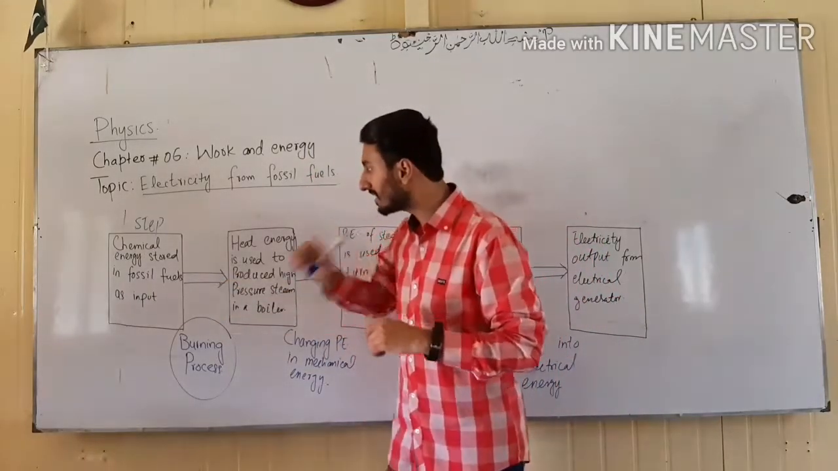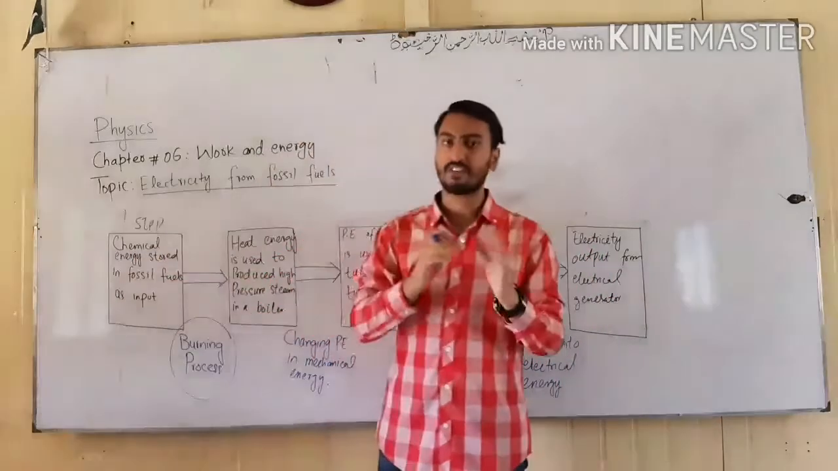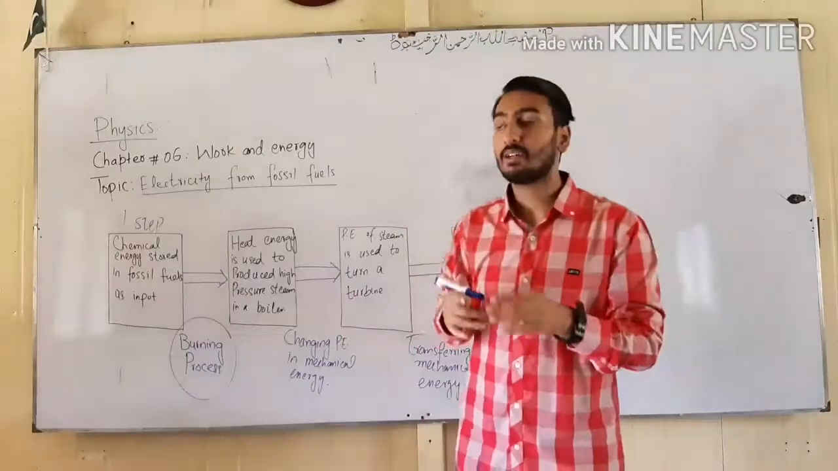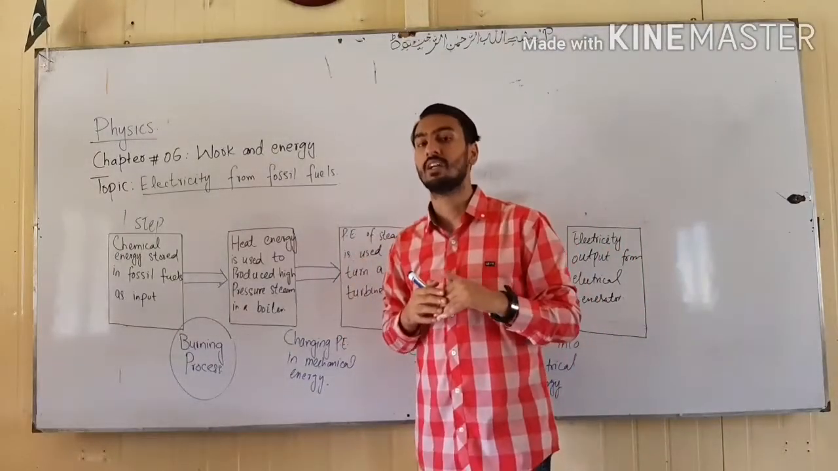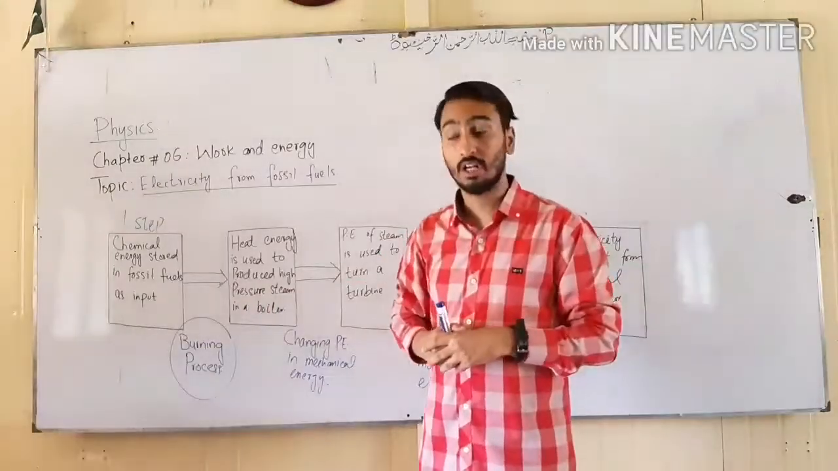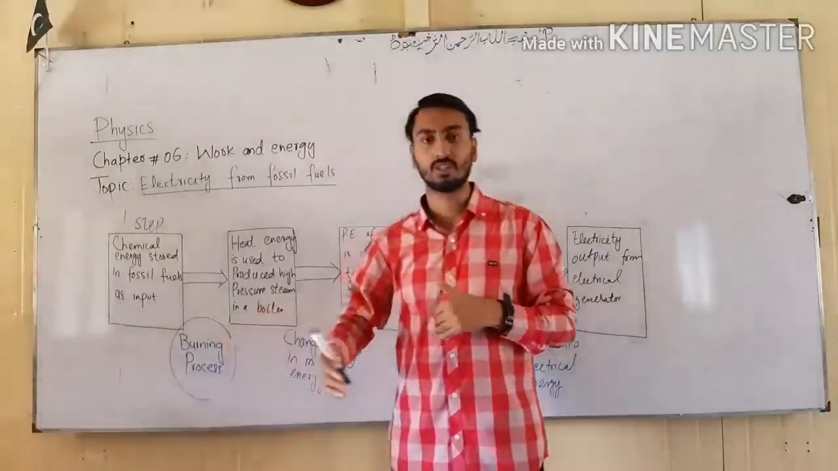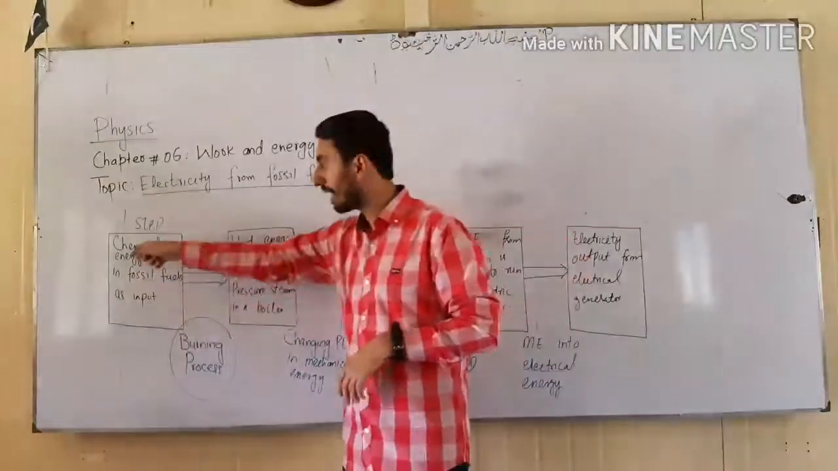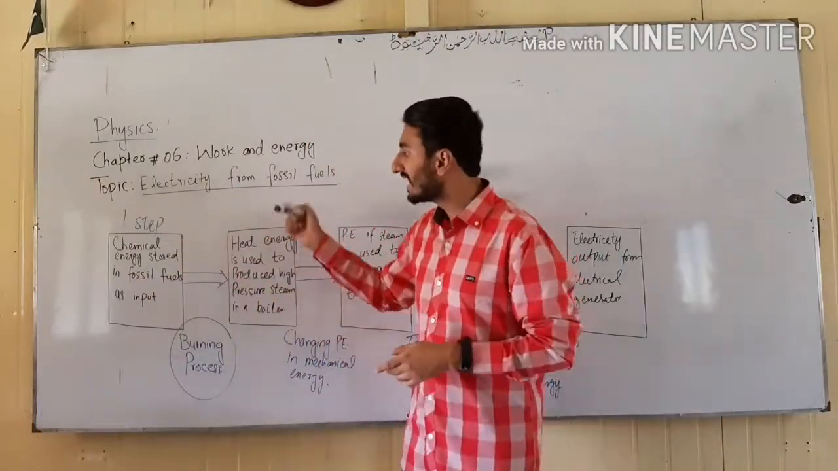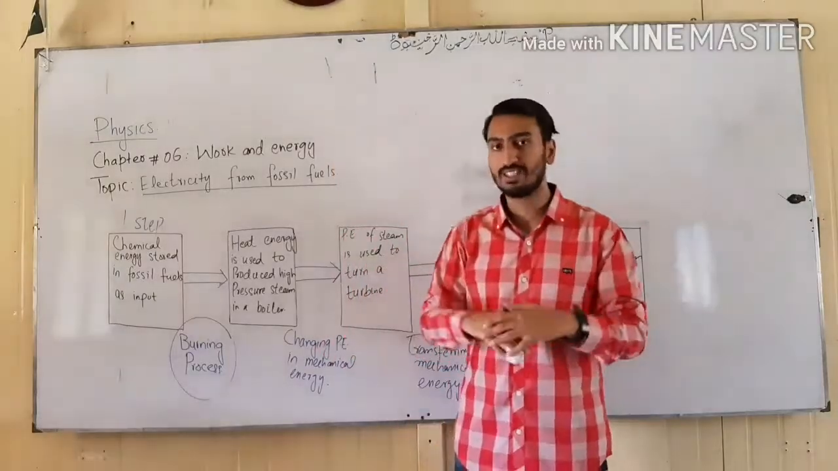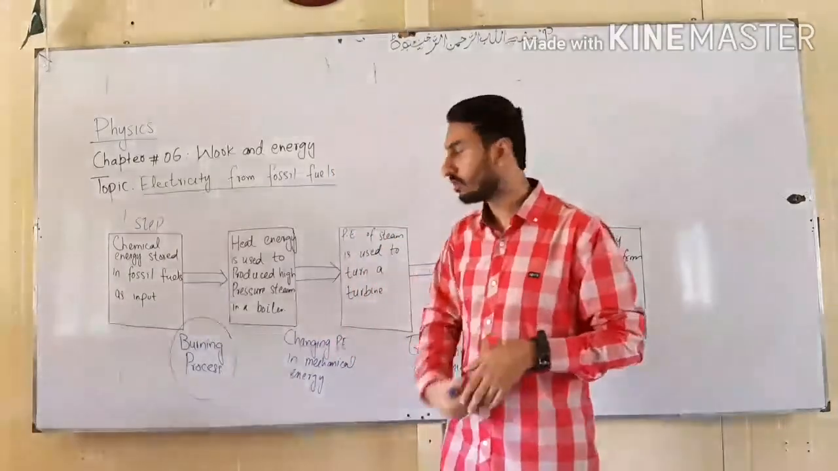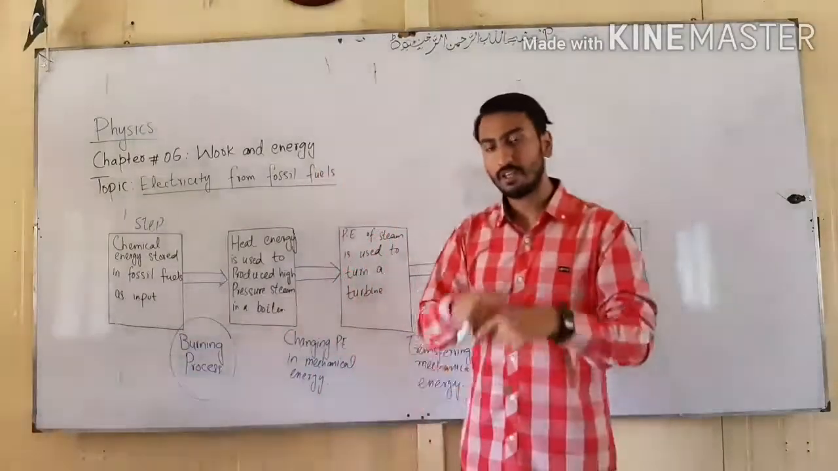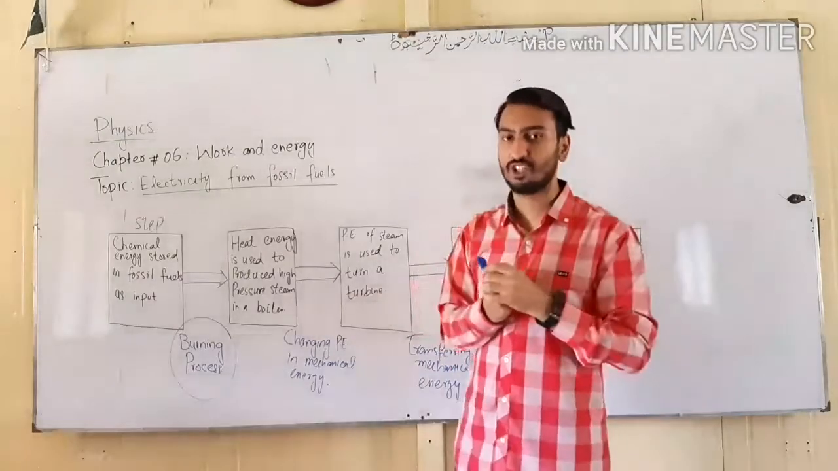So the first step is chemical energy stored in fossil fuels. Why am I saying this? We have studied in previous lectures that the burning of fossil fuel is a chain of chemical reactions. So the energy stored in the fossil fuel is a form of chemical energy. The first step is chemical energy stored in fossil fuels used as input. How is it used? Burning process. We burn the fossil fuel and the chemical energy is released.